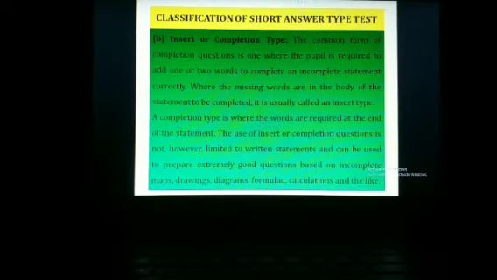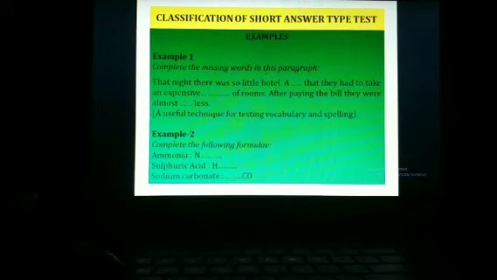But in case of short answer type, insert or completion type, the words may be required at the end of the statement, or inserted within limited written statements. And also complete maps, drawings, diagrams, formula, calculation. All these are the category of completion type short answer type test.